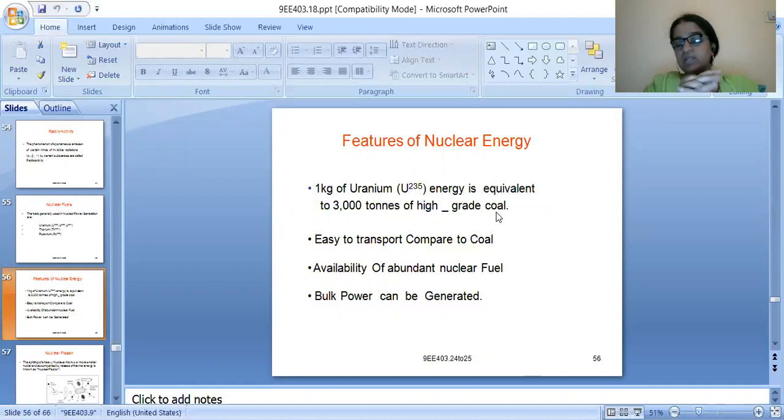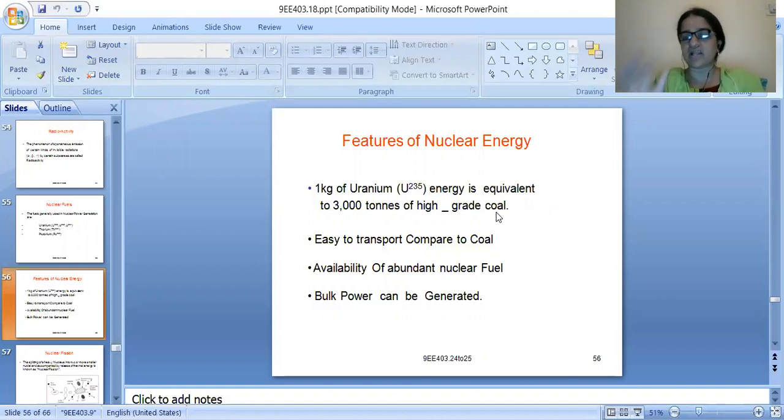Just think of uranium instead of coal. Just 1 kg of uranium is sufficient for us, so how easy the transport will be and how easily things can be executed. Definitely, if we compare in some aspects with thermal energy, nuclear energy is amazing. 1 kg of uranium, how easily we can transport.